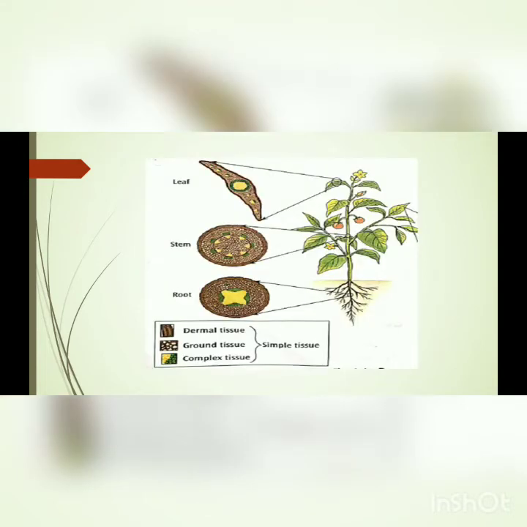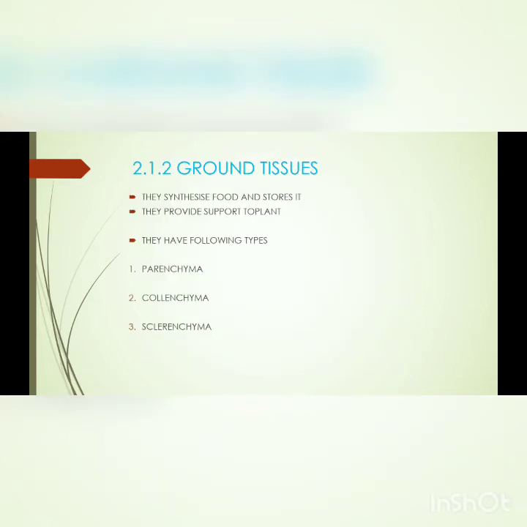Next we are going to talk about the types of tissue. As you can see in this particular diagram, the simple tissues are dermal tissue, ground tissue and complex tissue. We can see this easily in this particular photograph. Next we are going to talk about the ground tissue.